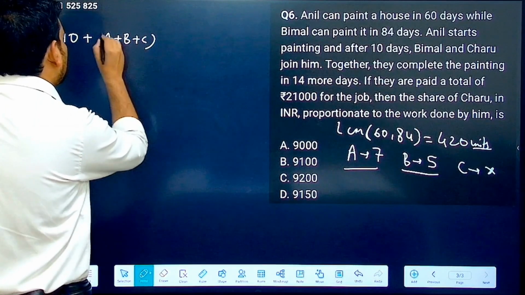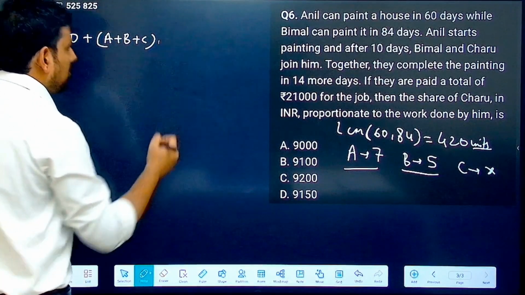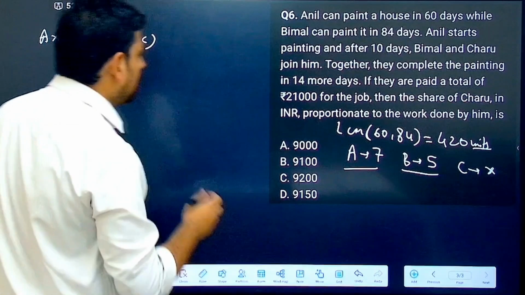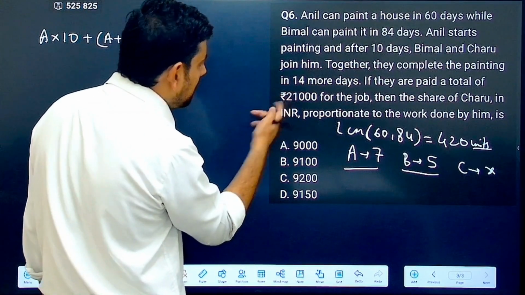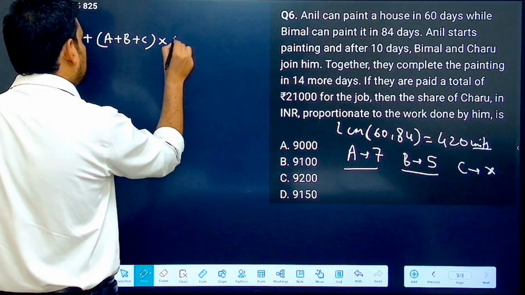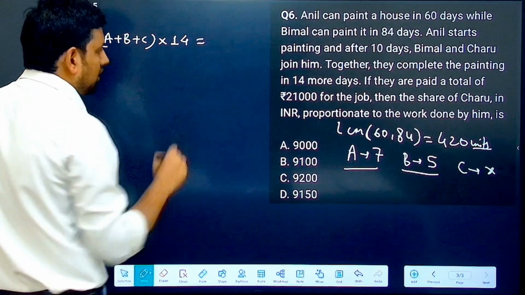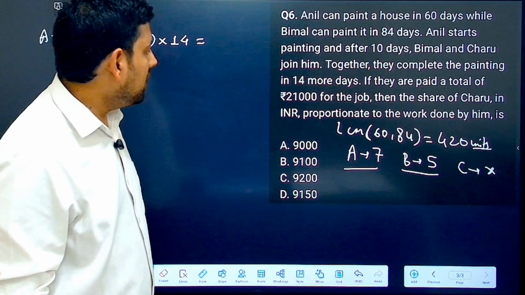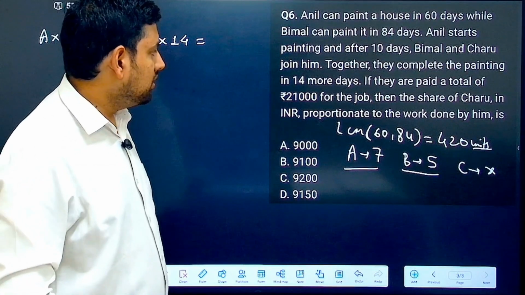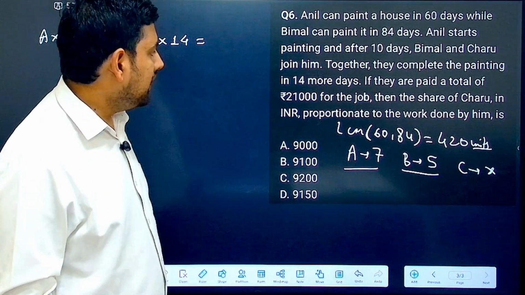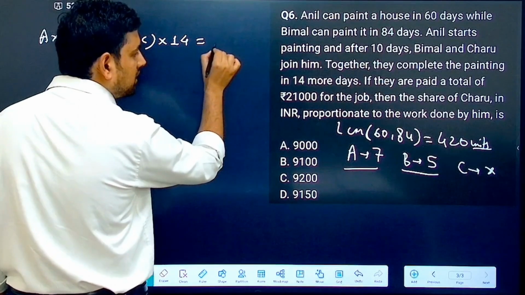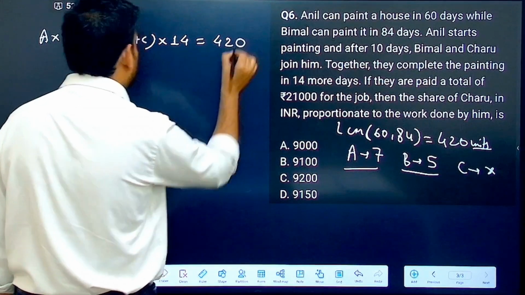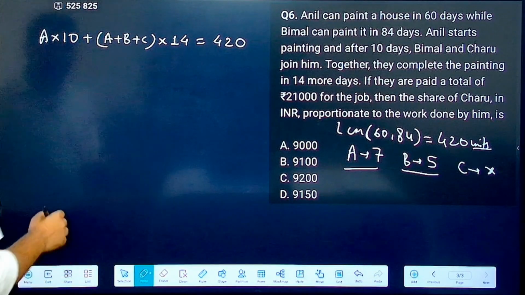After that, B and C also joined him and they work together. They complete the remaining work in 14 more days. So this into 14. Now, if they are paid a total of 21,000 rupees for the job, correct, then you have to find whatever. So this is what? This is the total units of work, which is 420. Now just put the values. A is what?